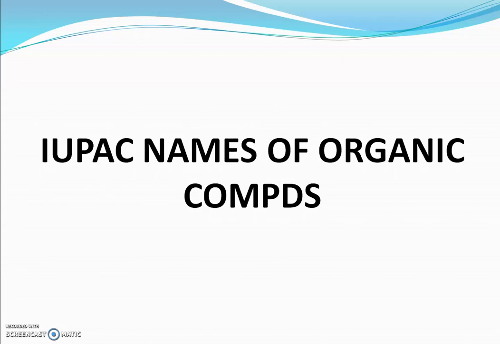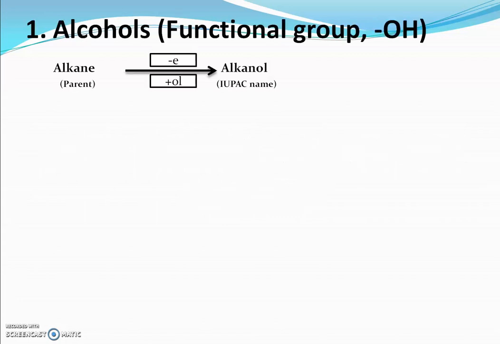Today we are going to learn about the IUPAC names of organic compounds. Today we will see how alcohols, carboxylic acids, aldehydes, ketones and alkyl halides are named in the IUPAC system of nomenclature. So the first class of organic compounds is named alcohol.